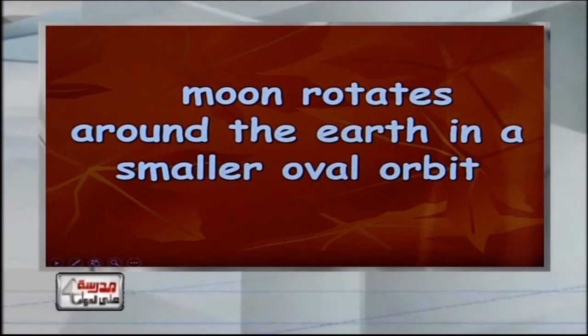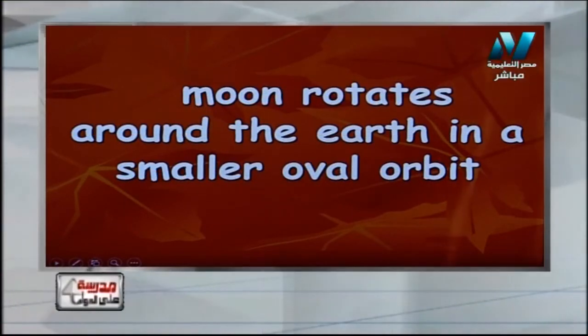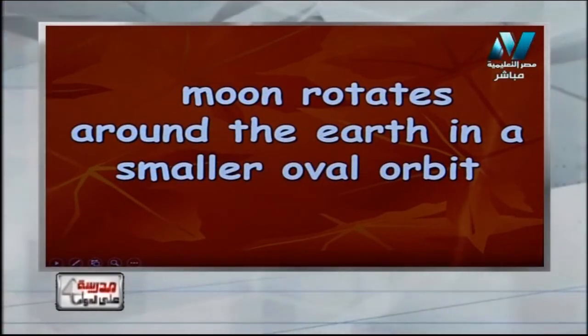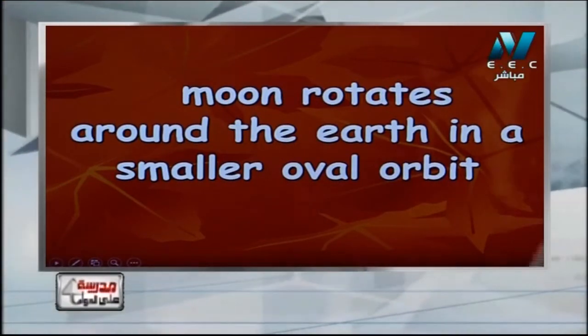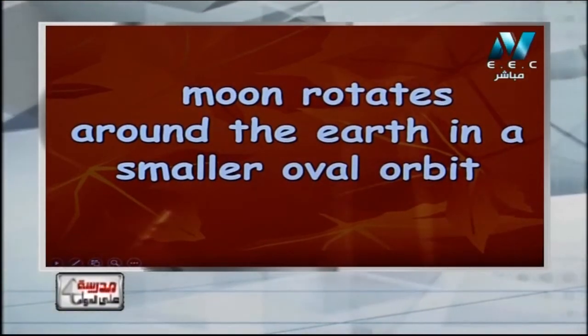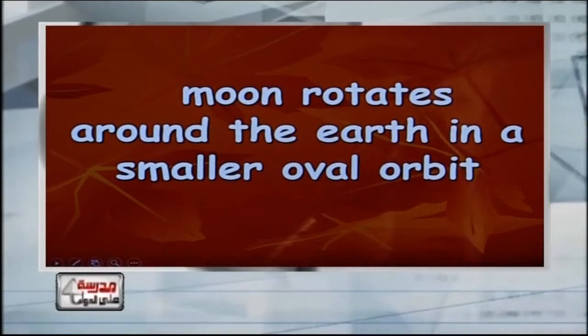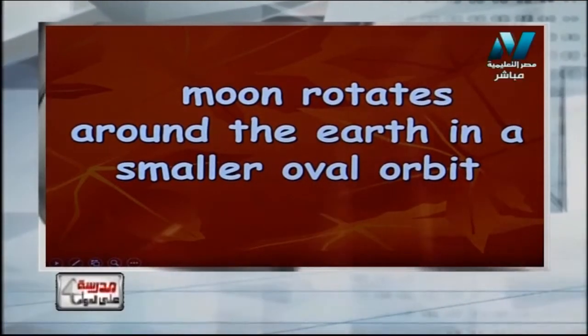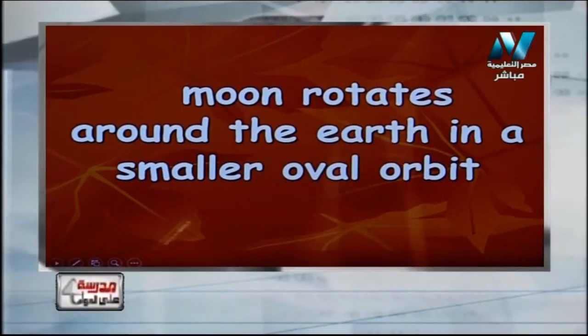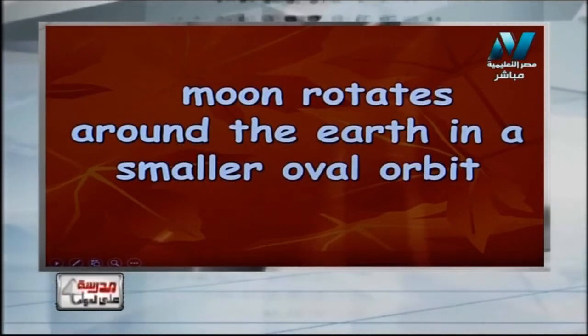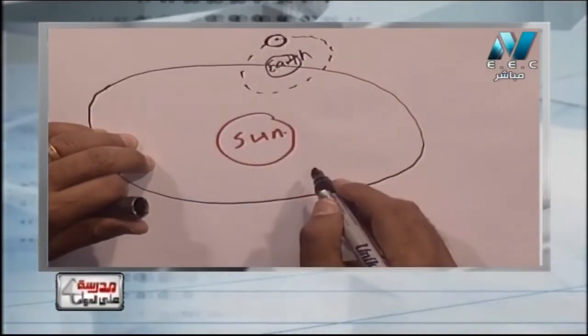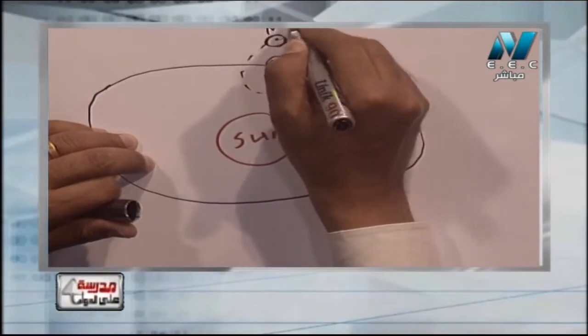The moon also revolves around the earth in a smaller oval orbit. As the earth revolves around the sun, at the same time the moon revolves around the earth. This is the moon.